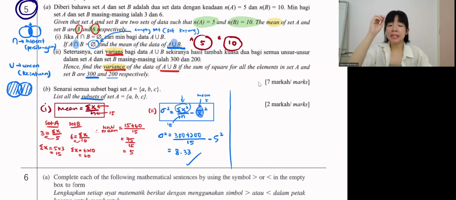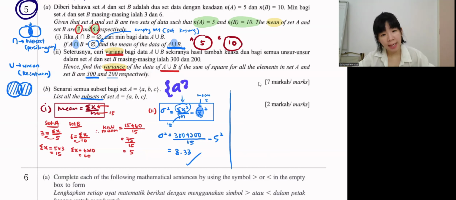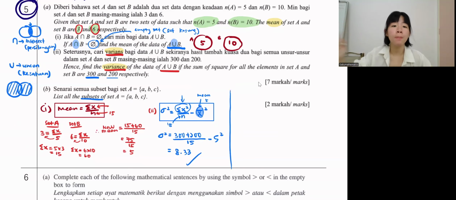So how many individual elements can be found? Like the combinations we can find. For example, we have A alone. We have B alone. This is another subset. Okay, we have C alone. Or it can be AB, this one. Or maybe we can have BC. Like total how many?